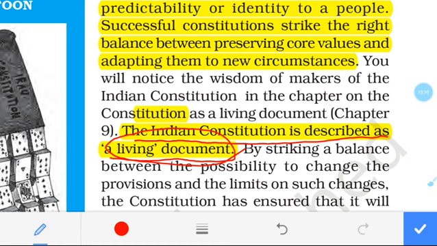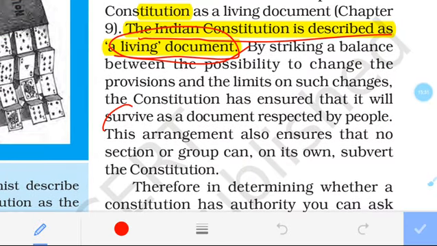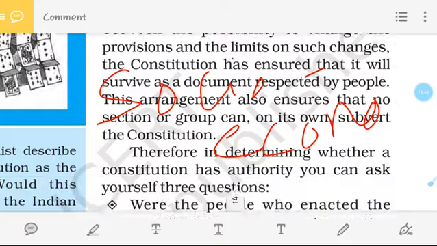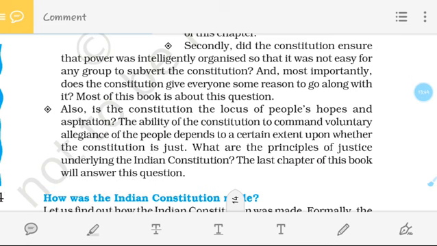One more thing is that our constitution is amended on the basis of socio-economic and political changes, meaning when we need it, it is changed accordingly. So by this we can say that these are the important things by which our constitution becomes successful.